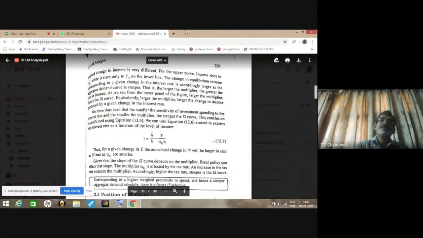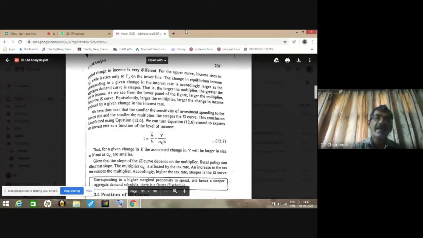And from this equation, you can understand that there is a positive relationship between A bar, Y, and the rate of interest.